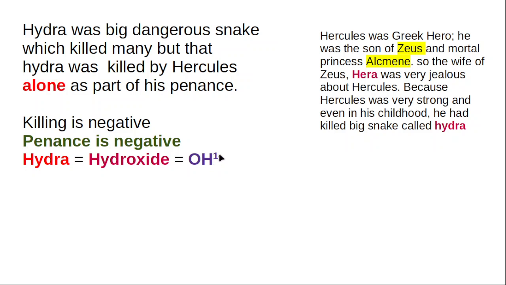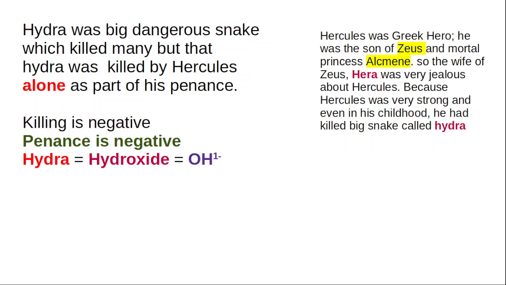Later, Zeus's first wife Hera subjected Hercules to very many sufferings, very fierce sufferings and harsh punishments, and so we can think that all these things represent negative.